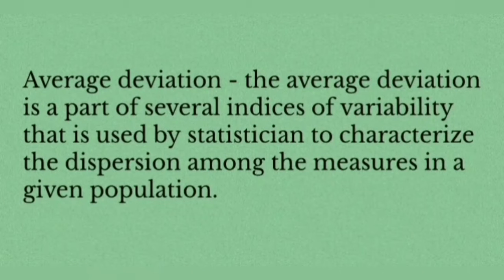Average deviation. The average deviation is part of several indices of variability that is used by statisticians to characterize the dispersion among the measures in a given population. So, the average deviation of a set of scores is calculated by computing the mean and the specific distance between each score and that mean, without regard to whether the score is above or below the mean. It is also called an average absolute deviation.